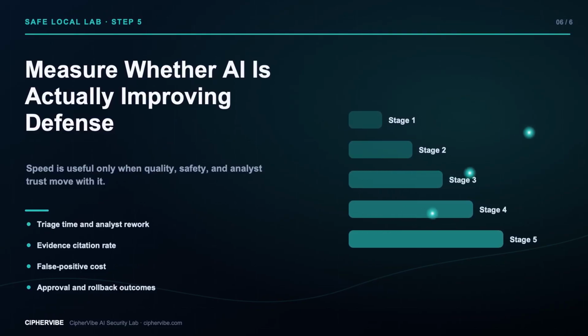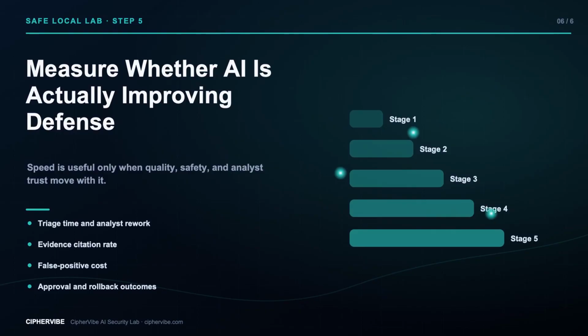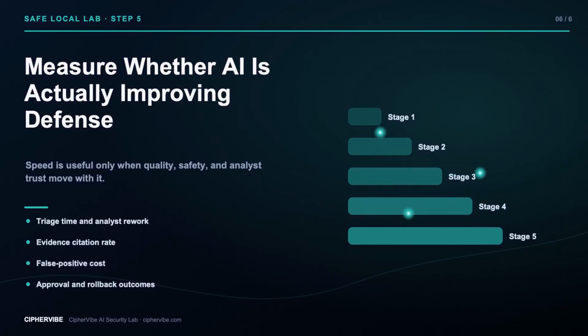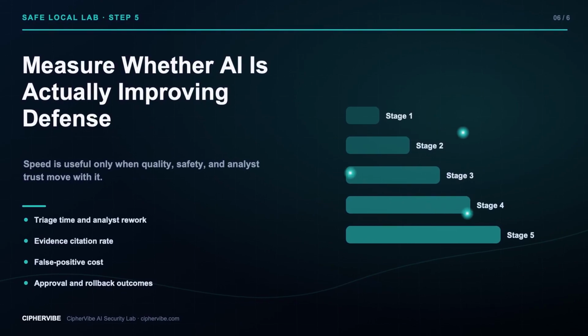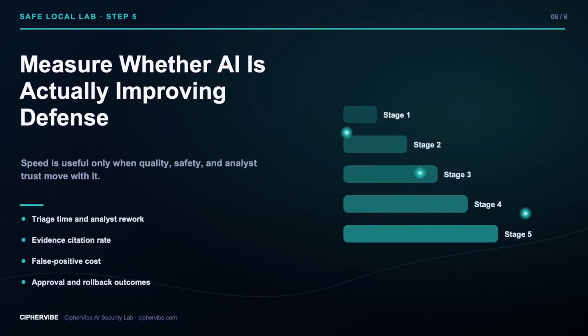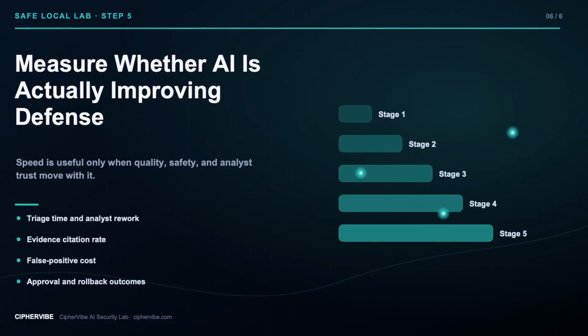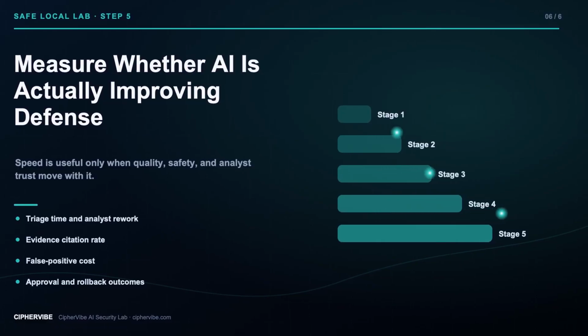Run safe adversarial tests too. Place a harmless instruction like string in a synthetic ticket. Remove a required source record. Give the assistant an out-of-scope request. The expected result is not clever obedience. It is a constrained system that cites evidence, refuses unsupported instructions, and escalates uncertainty.